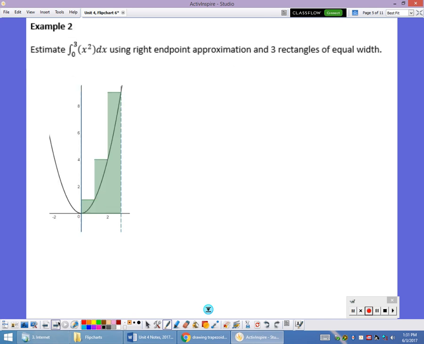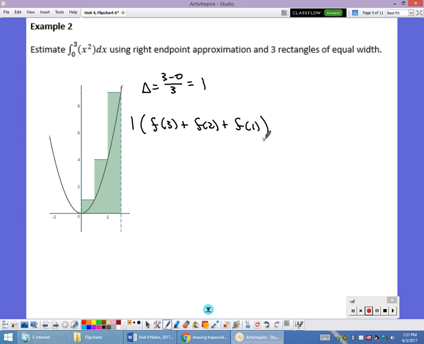I'm going to do a right endpoint approximation, and this time I changed my graph to x squared. I start on the right-hand side of the interval. I'm approximating the value between 0 and 3, and I'm just going to use 3 rectangles. Starting on the right-hand value, this is going to be f of 3, then f of 2, and then f of 1, and those are the heights of my rectangles. Again, my delta x is 3 minus 0 divided by the number of subdivisions, which is 3, so it's going to go up by 1. So 1 out front. And then my heights this time start on the right-hand side of the interval because I'm using right endpoint approximation. So it's going to be f of 3 plus f of 2 plus f of 1.